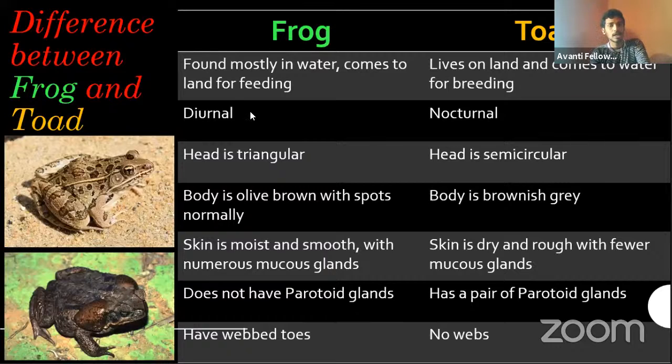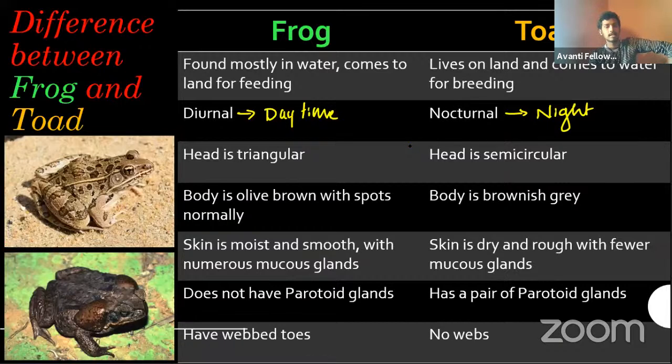And frogs are diurnal. What is the meaning of diurnal? Can anybody tell me? Anyone? Diurnal. Yes, active during the daytime. Exactly, active during the daytime. And toads are nocturnal. That means they are active during the nighttime. If you take a frog, the head is normally triangular, but in the toad it will be semicircular.